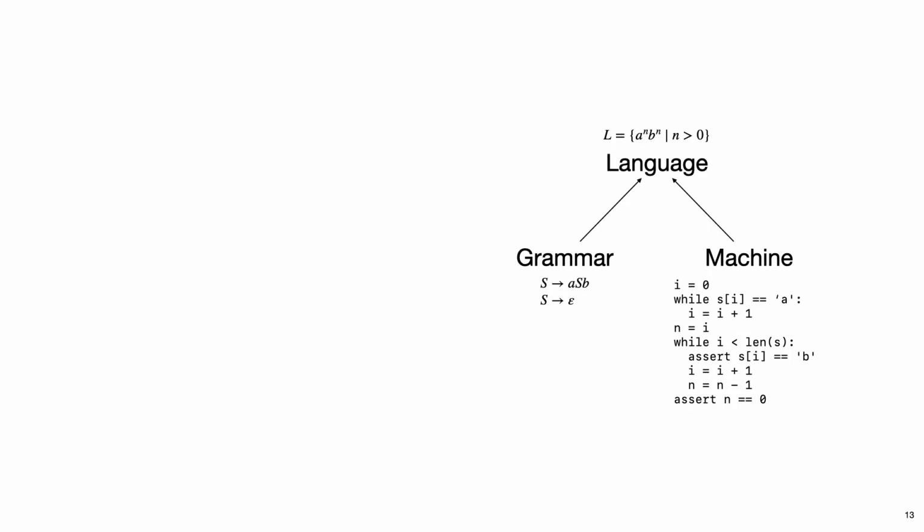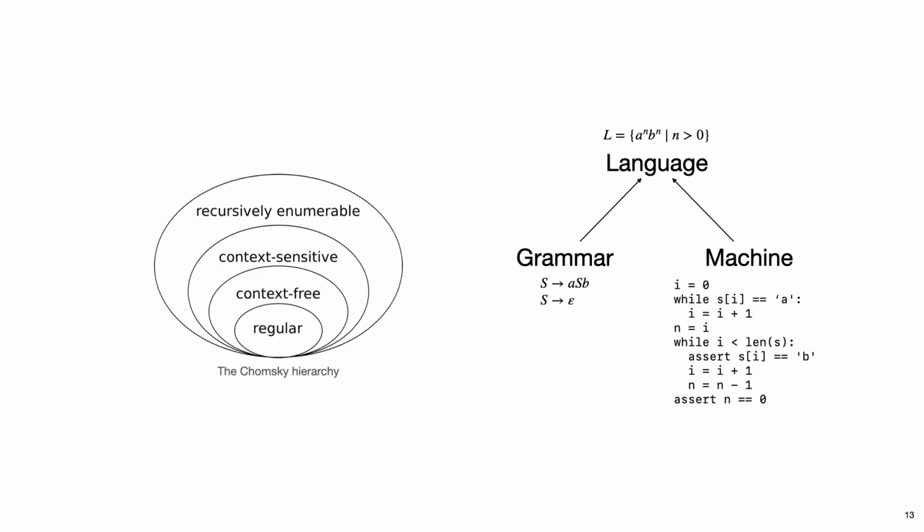Another way to define a language is via a machine, a program that recognizes words by moving through a finite number of internal states and finally arriving at some halting configuration if and only if the word is part of the language. So basically a parser. Any language is situated somewhere along the famous Chomsky hierarchy, which tells us how complex a machine that recognizes this language would have to be, or what kinds of production rules we would need in a grammar describing the language. This language here is context-free, for example.